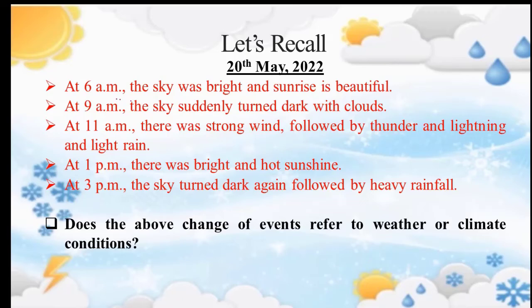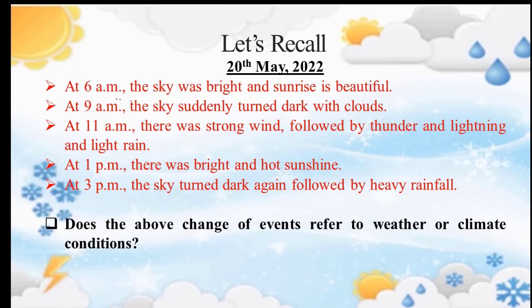At 11 a.m. there was strong wind followed by thunder and lightning and light rain. At 1 p.m. there was bright and hot sunshine. At 3 p.m. the sky turned dark again followed by heavy rainfall.